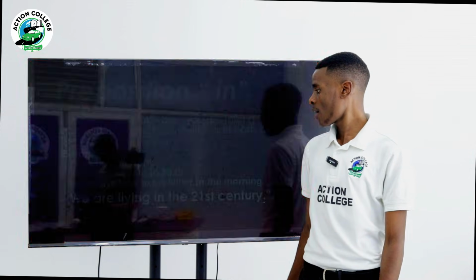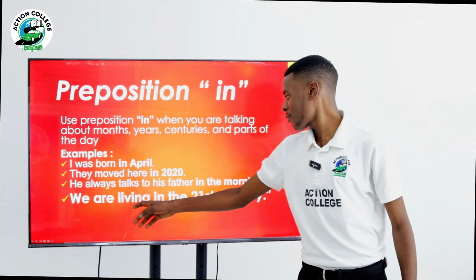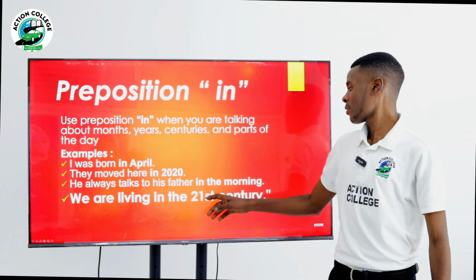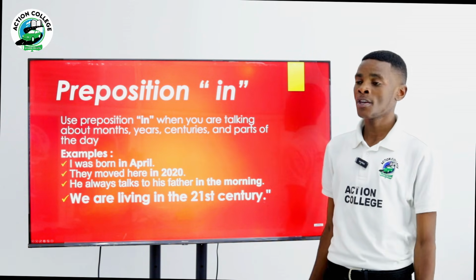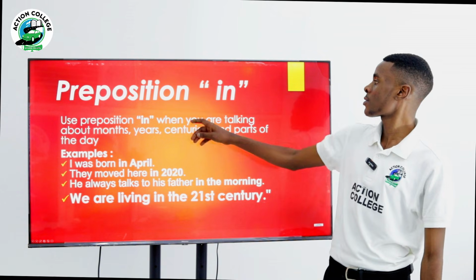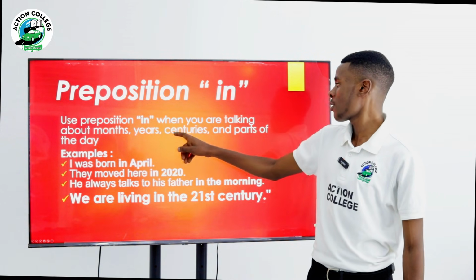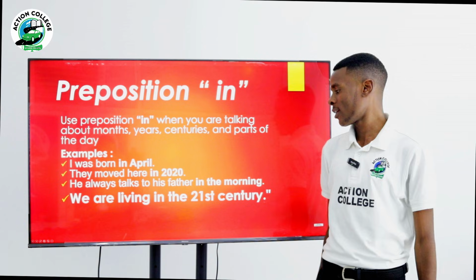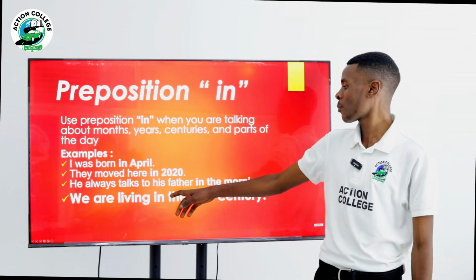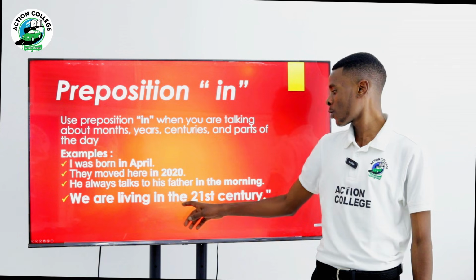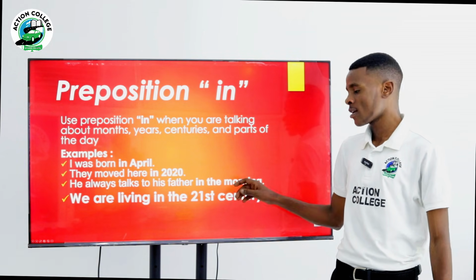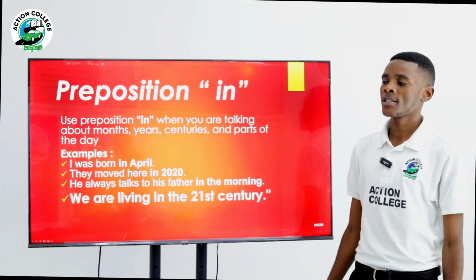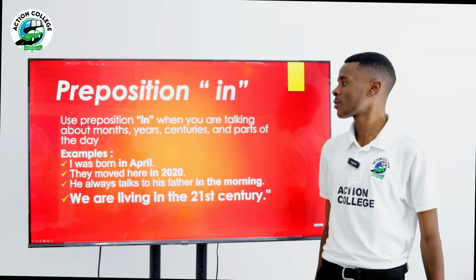Fourth example, we have: we are living in the 21st century. Here we have a century. As we saw, we use the preposition in for centuries. That is the reason why here we have to use the preposition of time in. Instead of using on, we use in because the 21st is a century. And then we say we are living in the 21st century. This is the second preposition of time.